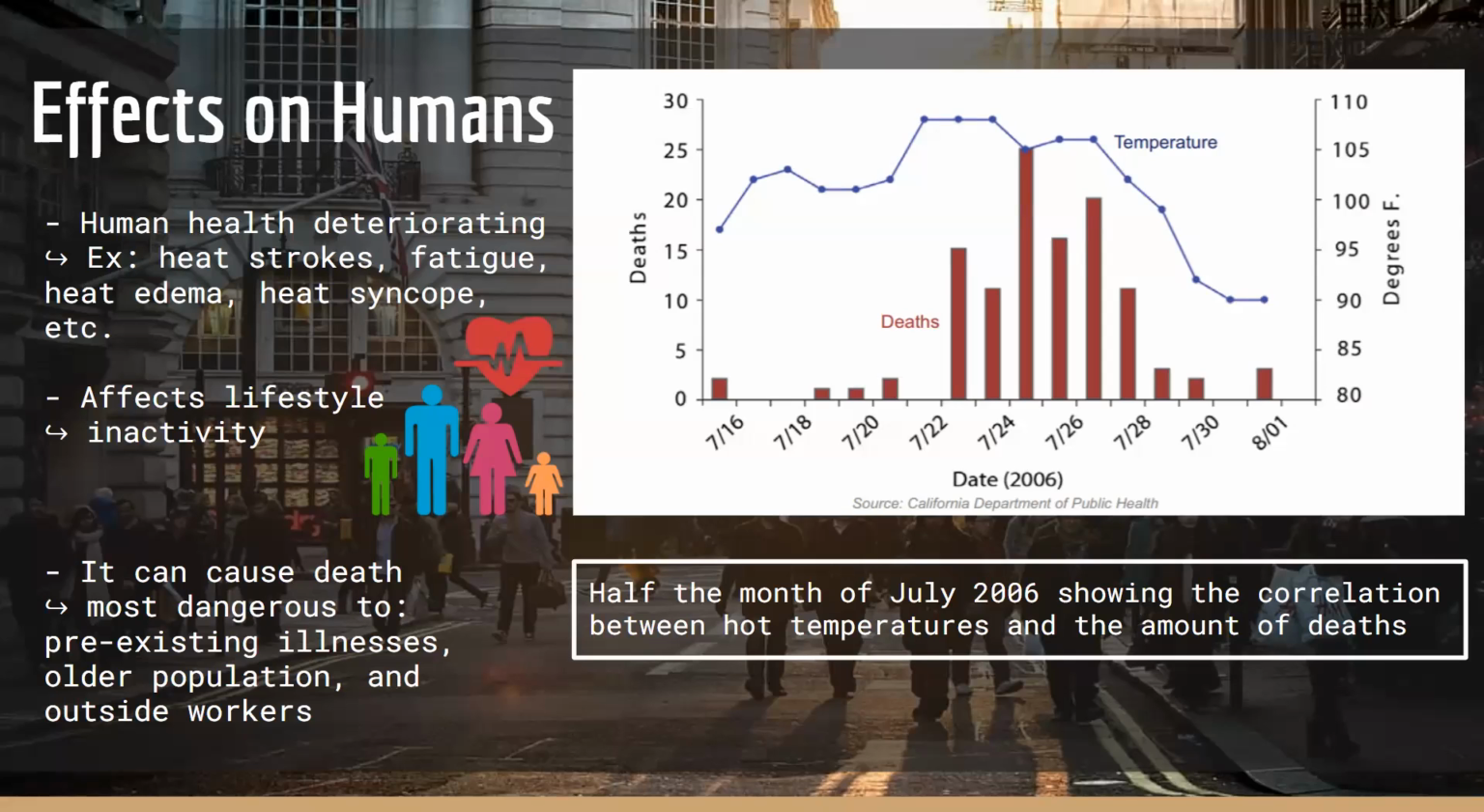The people most affected by the heat are those with pre-existing health issues, the geriatric population, and those who are constantly exposed to the heat, like outdoor workers such as farmers and construction workers. In the graph here, it shows the correlation of the numbers of death and the temperature. As you can see, this month is a series of hot weather, and the most amount of deaths happened after a 3-day period of the hottest temperatures.